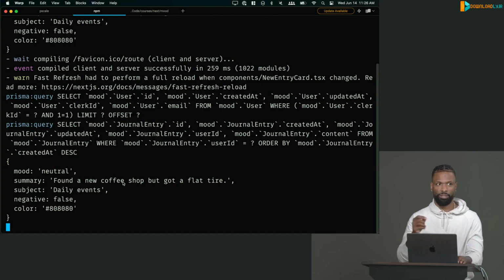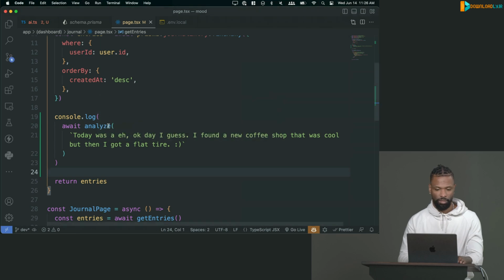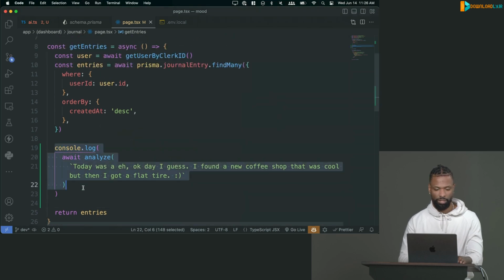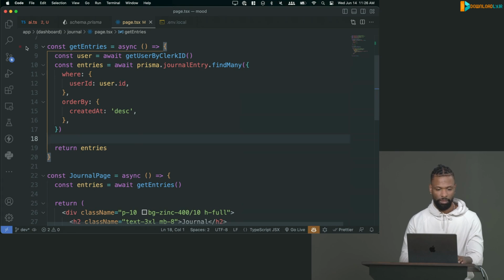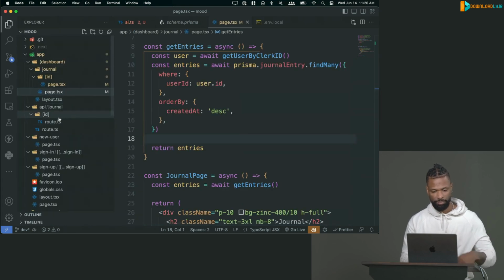All we've got to do now is go to where we're updating and creating an entry and make a new analysis instance in the database, and then we can bring that into our UI. So let's do that. First things first, I'm just going to get rid of the call here. We don't need this anymore. That was just for me to test it out. We don't want this running here. We want this running in our APIs.